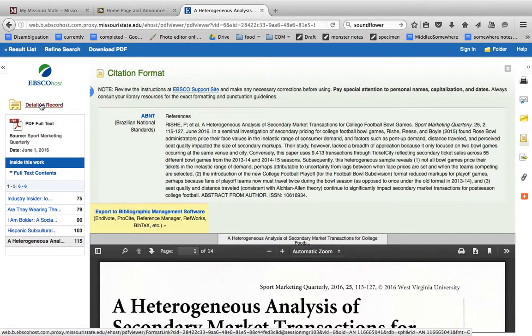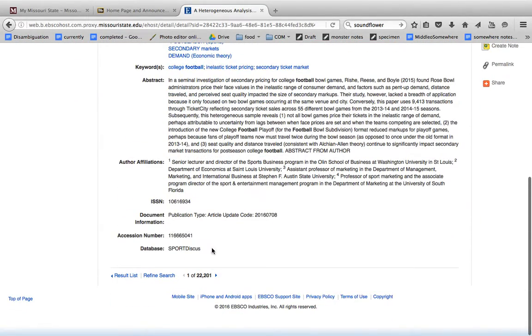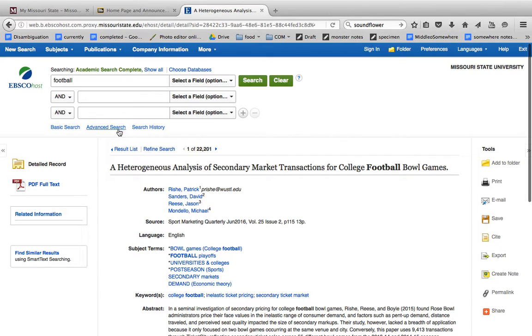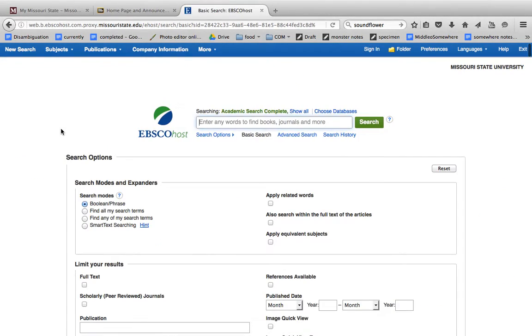How do I get back? Detailed record is also going to show me all of the specs of this particular article. And then I can always go back and search for something else.